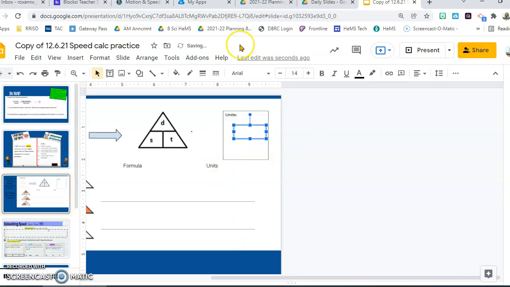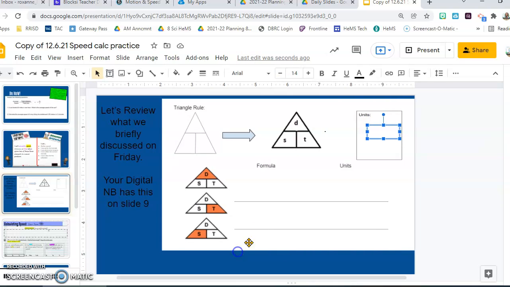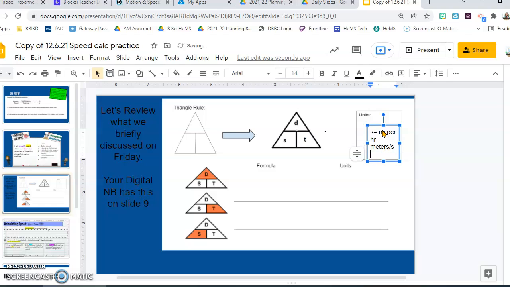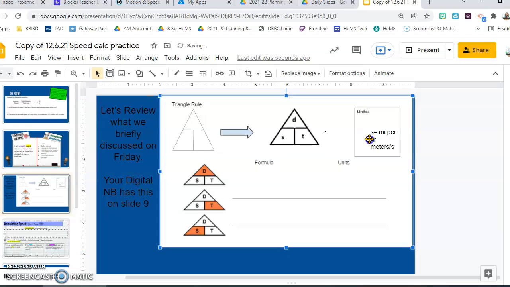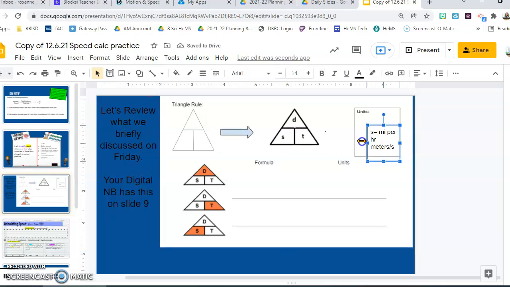So some of our units for speed would equal miles per hour or meters per second. So there's all sorts of fun little things we can have in here, because we're talking speed. And if you're confused, if you're like, you know what, I don't get this, Miss Brown or Miss Drew, let's take a look at one quick thing.